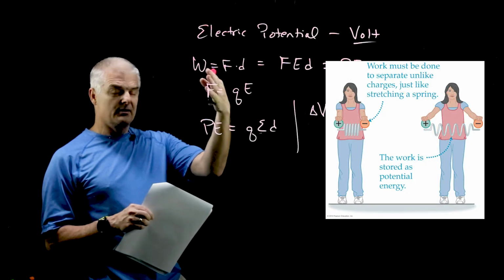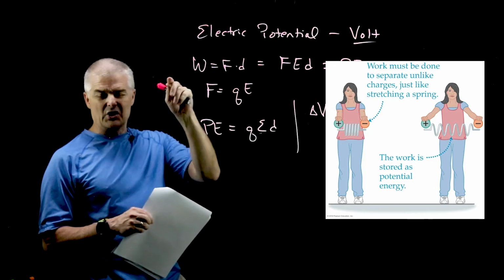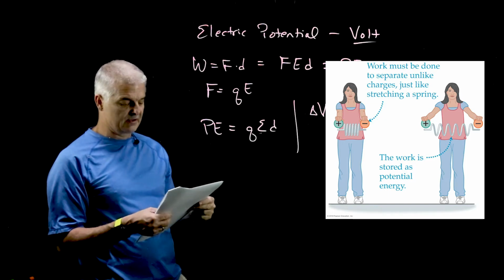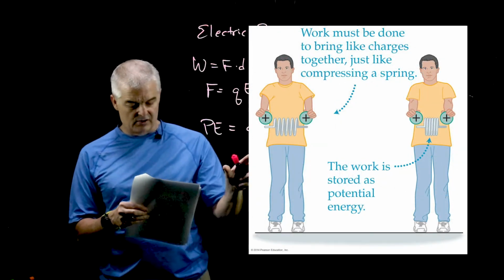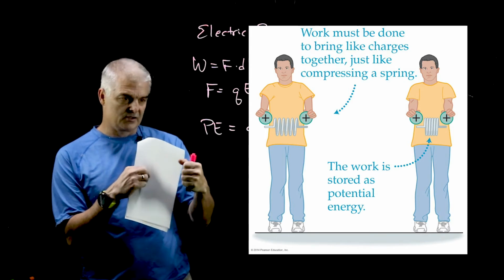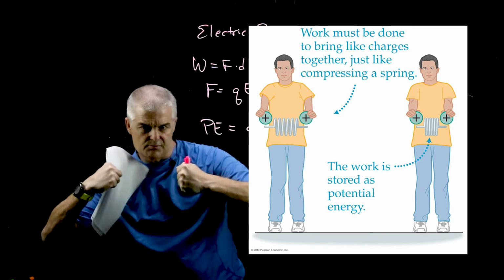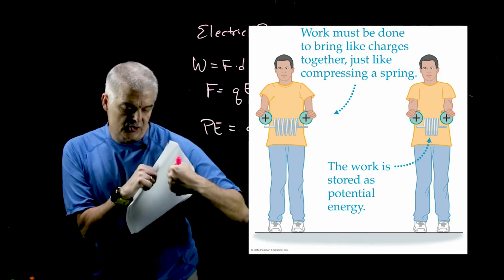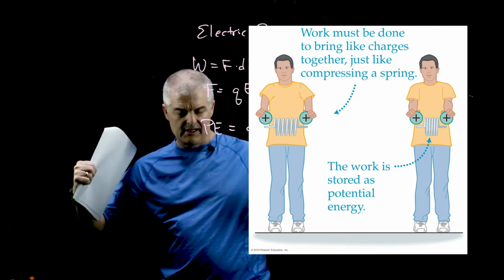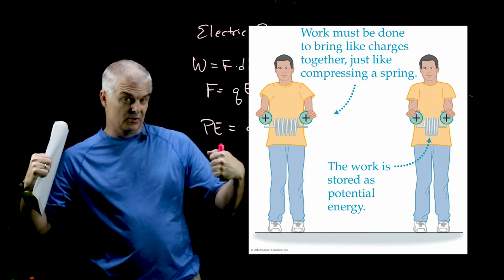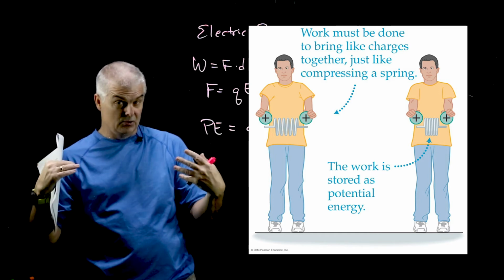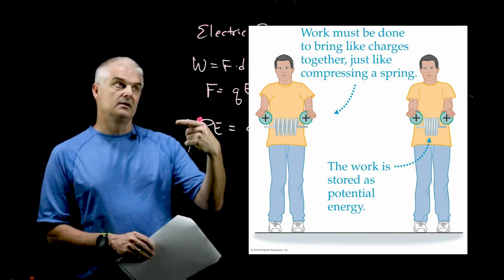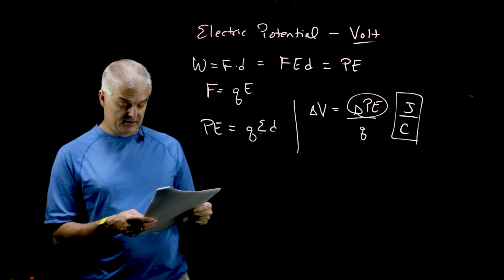And by the way, the reason we're getting to all this is that with this work, we can do things with electricity. This is what allows us to power up our lights and our cell phones and all these kinds of things. Conversely, in this picture, we've got the dude with 2 positive charges, and they want to repel, so he has to push them together, and that's going to require some work. Now, if you can hold those 2 things together, or hold the opposite ones apart, then when you release them, as they move either away or towards each other, they can do some work, which could do things for your devices.